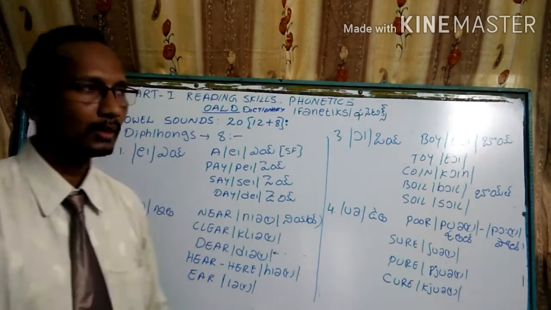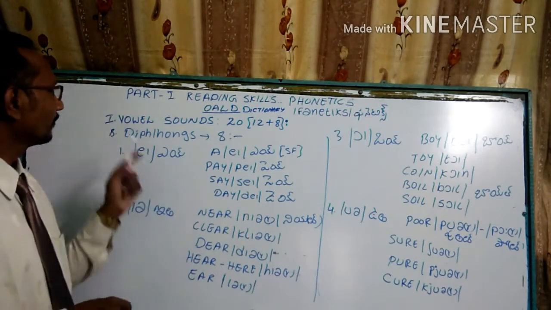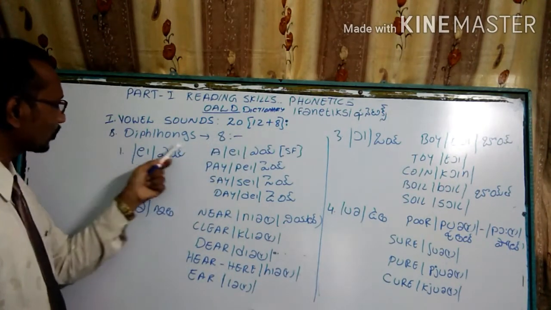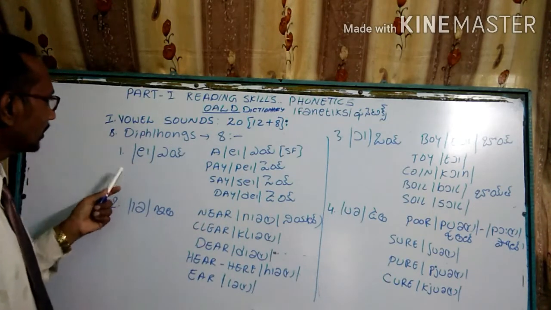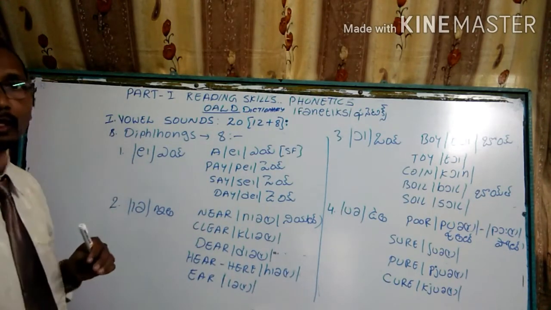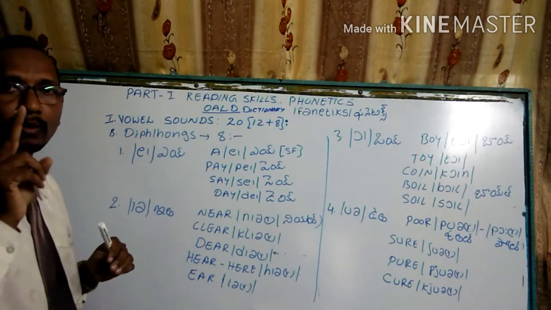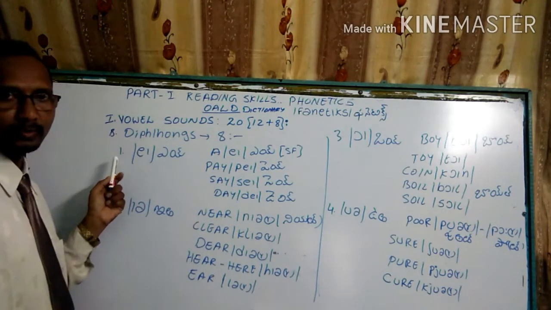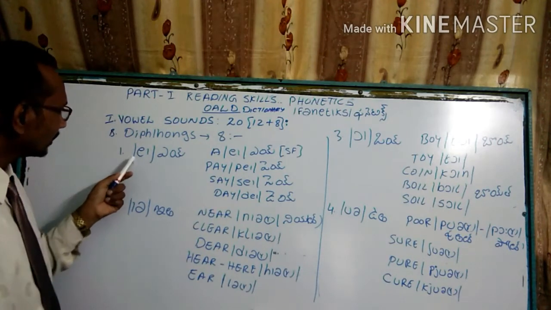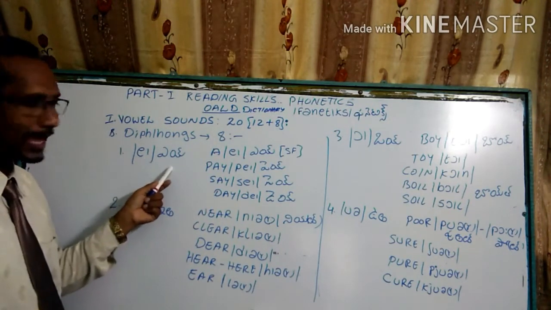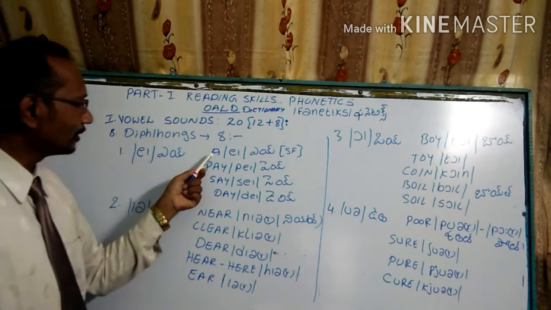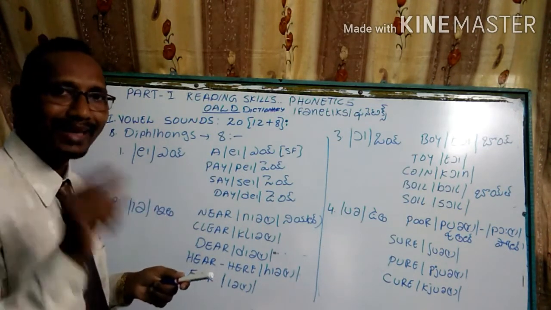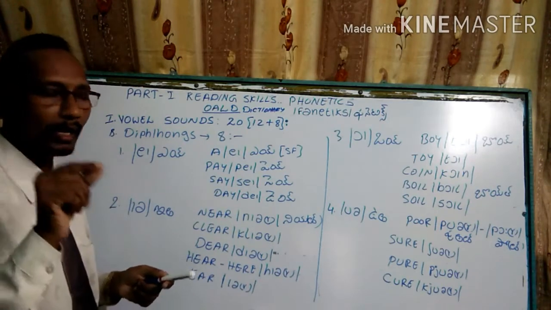My dear students, continuation of the vowel sounds. There is a second part, 8. We have diphthongs also, my dear students. See here, diphthongs in the sense of two vowel sounds together. So A plus E, "A." The letter A we can call as "a" or "A."